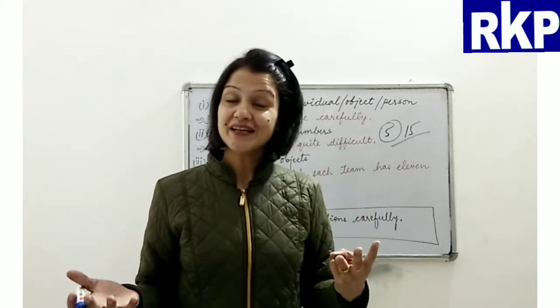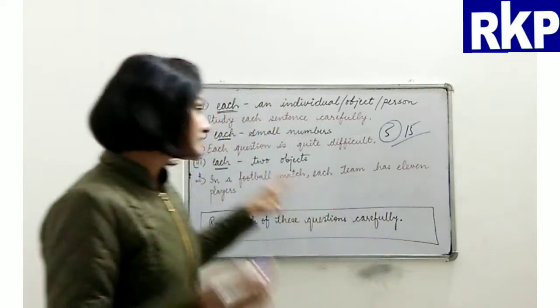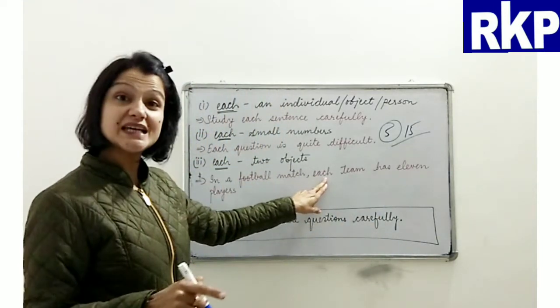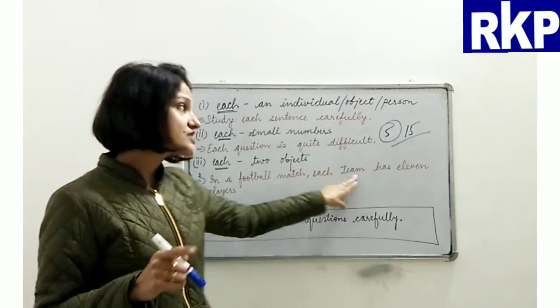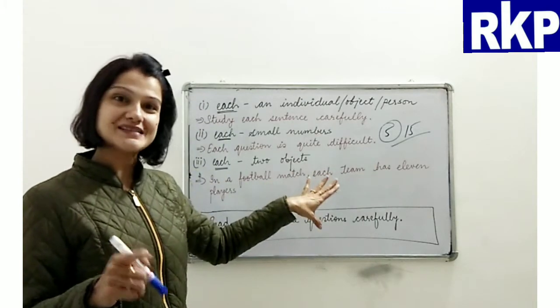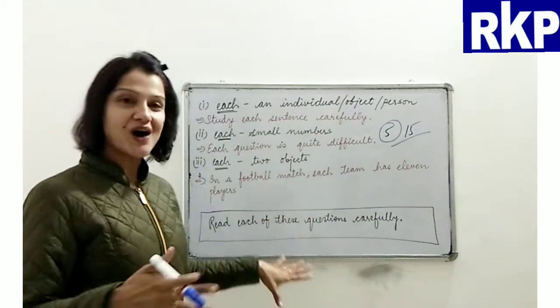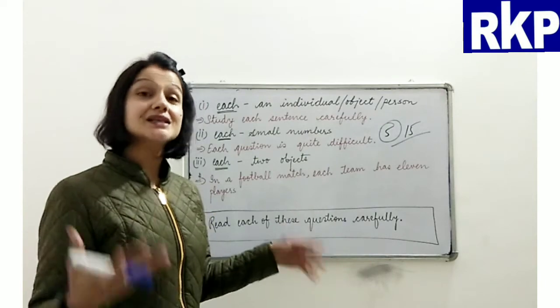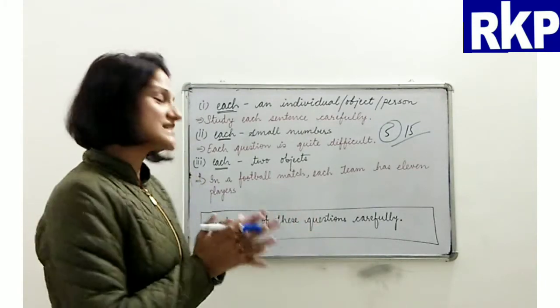2, right? 2 teams are there. So that is the reason we have used each team. Each team has 11 players. I hope you have understood how we use each, the distributive determiner, in the sentences.